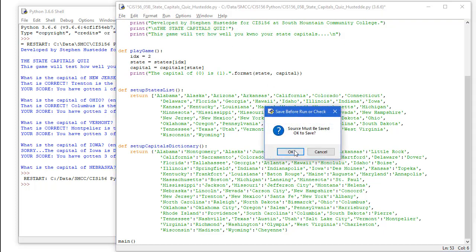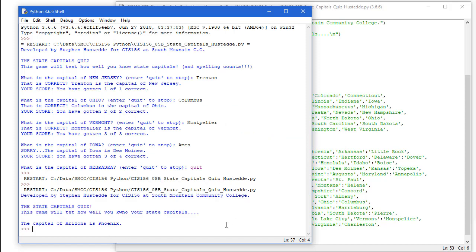We're going to run this again. We'll save. And so what I'm getting is the print statements from the setup game. I notice I have a little typo here I need to go back and fix. So I've got a couple typos there. And the capital of Arizona is Phoenix. So we're getting the information from our states list and our capitals dictionary correctly.